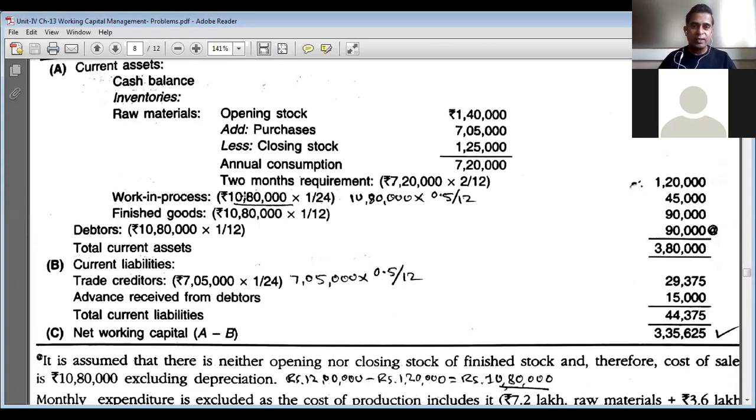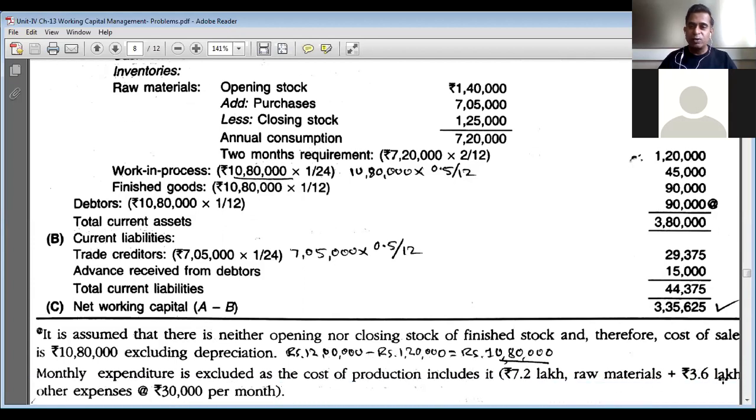Now we have also estimated the raw materials inventory, which is 7,20,000 rupees. If we deduct the 7,20,000 rupee raw material inventory from the total cost 10,80,000 rupees, the difference amount is exactly 3,60,000 rupees, which is given here.